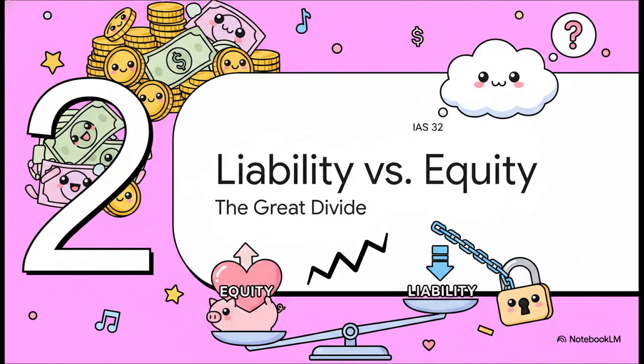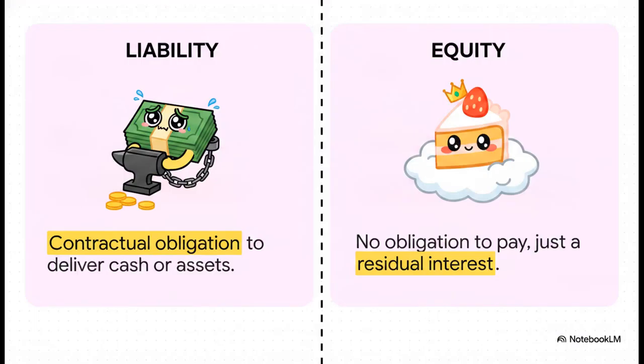Moving on to Section 2, the liability versus equity divide. Let's look at how this plays out. So here is that great divide in action. A liability is defined by the absolute obligation to deliver cash or assets, whereas equity is defined by the absolute lack of that obligation. IAS 32 makes it super clear. If an issuer lacks the unconditional right to avoid paying cash, it's got to be classified as a liability, plain and simple. And get this, even if your ability to pay is restricted because you lack foreign currency or maybe it requires regulatory approval, that doesn't magically negate the obligation. You still have a liability on your hands.